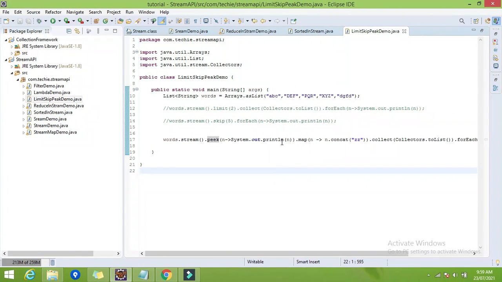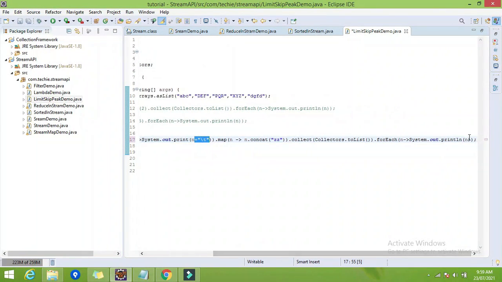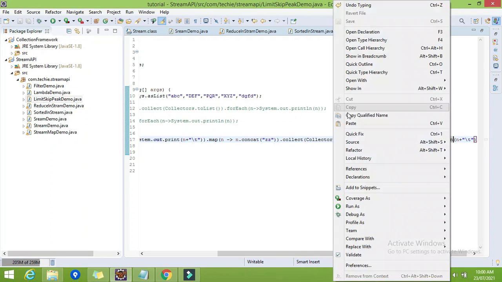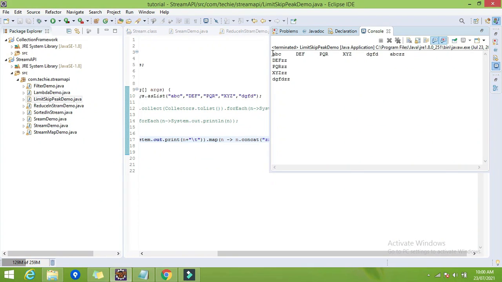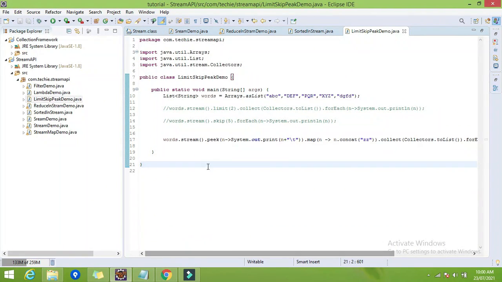Let me display it on a single line so that we can directly compare. Let me do it here also. Run as Java application. So here you can find I am giving the input as this string, and from this string I am getting the output. So like that we can display or debug our input, whatever the stream element, by using the peek method.